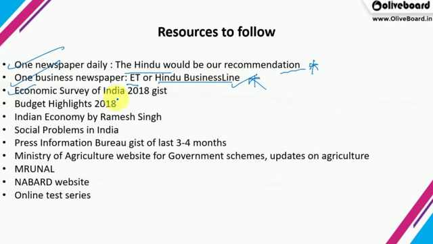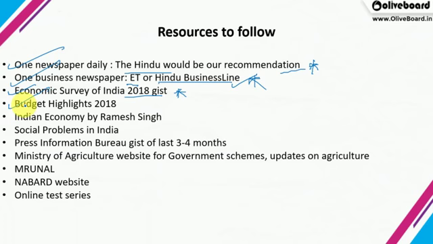Now Economic Survey of India 2018 gist, we have covered it in our video also, and you can get the PDFs on the internet. You don't have to read the whole 300 pages of Economic Survey of India, just the 17-18 main highlights, and that will be okay. Mainly focus on rural economy and rural sectors. Even if you cannot do other sectors, do the economic sector, agriculture, rural development sector.